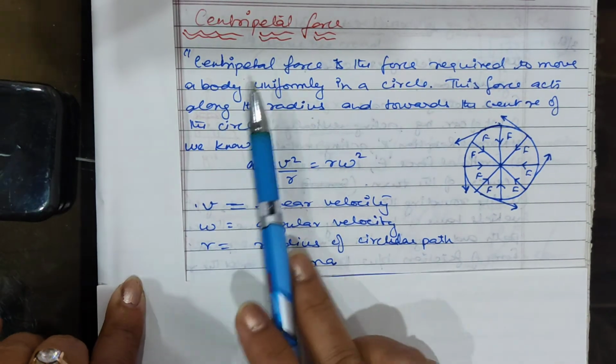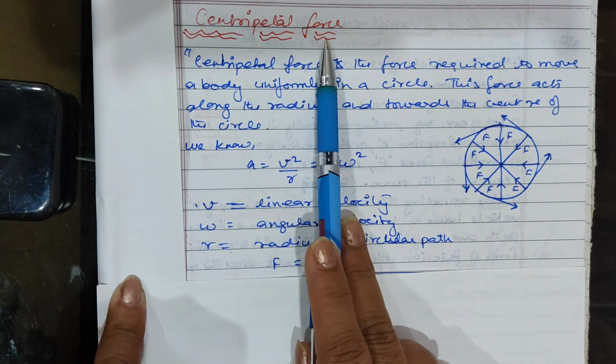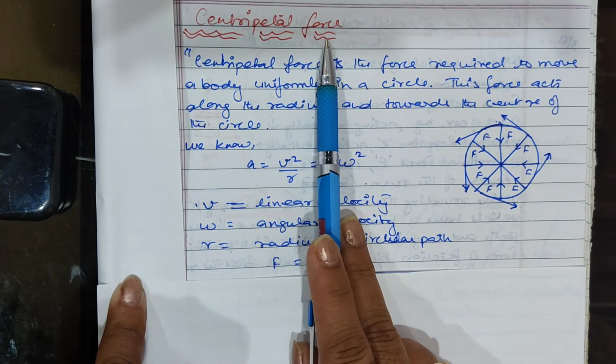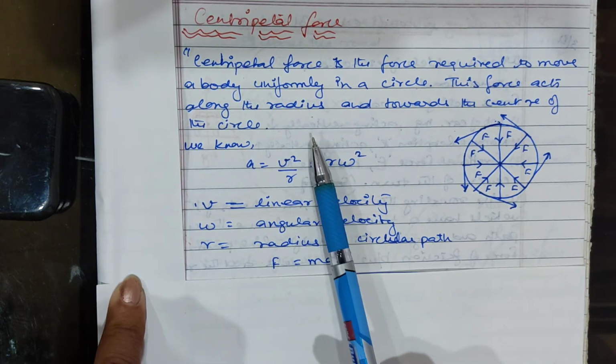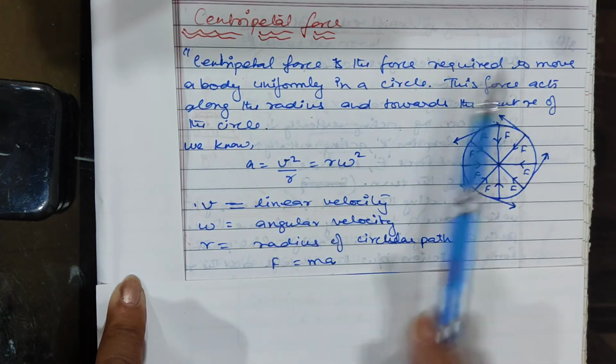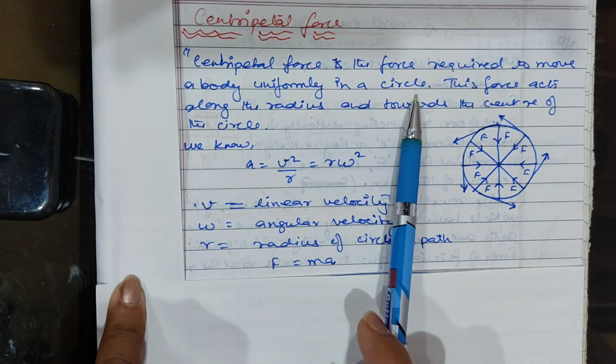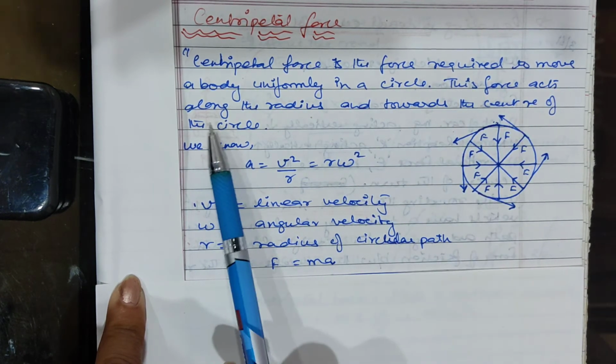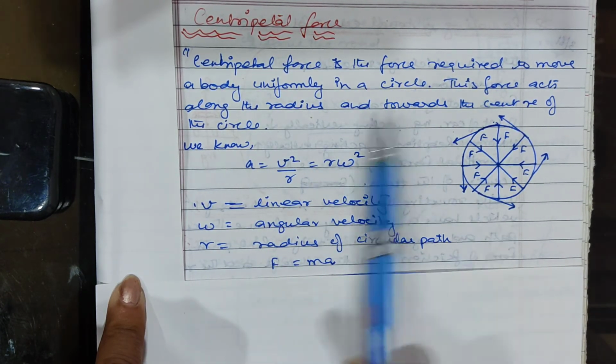So next, we have already done centripetal force in our previous chapter also. Let us revise that definition again. The centripetal force is the force required to move a body uniformly in a circle. This force acts along the radius and toward the center of the circle.